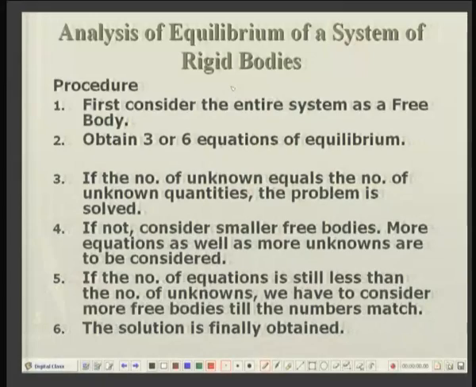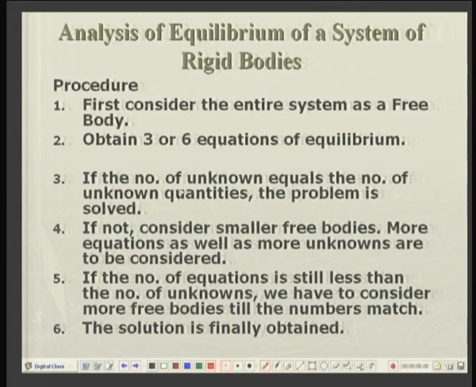But in some cases the equations of equilibrium are not sufficient to solve for all the reactions. I think we should say that if the number of unknown reactions is equal to the number of equations of equilibrium, then we will solve the problem.